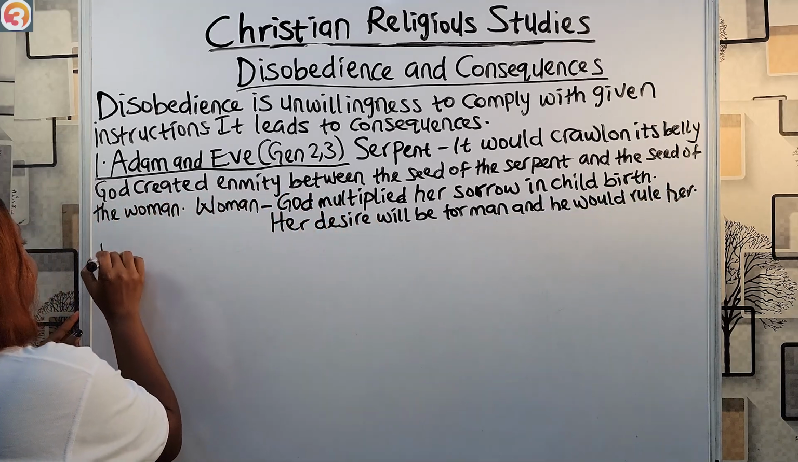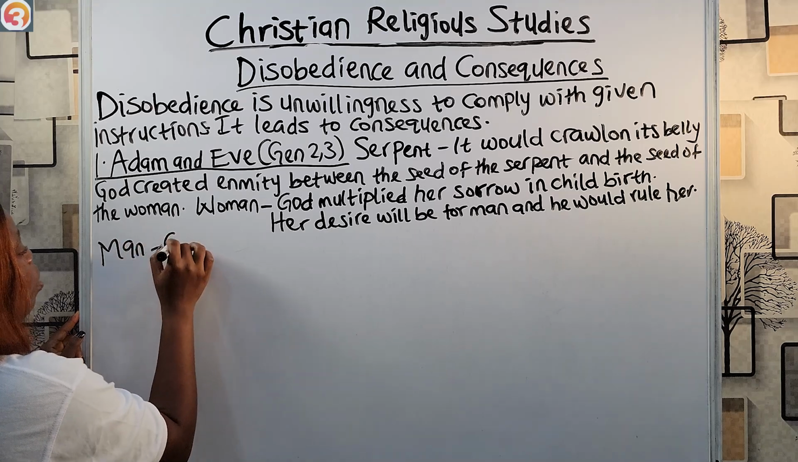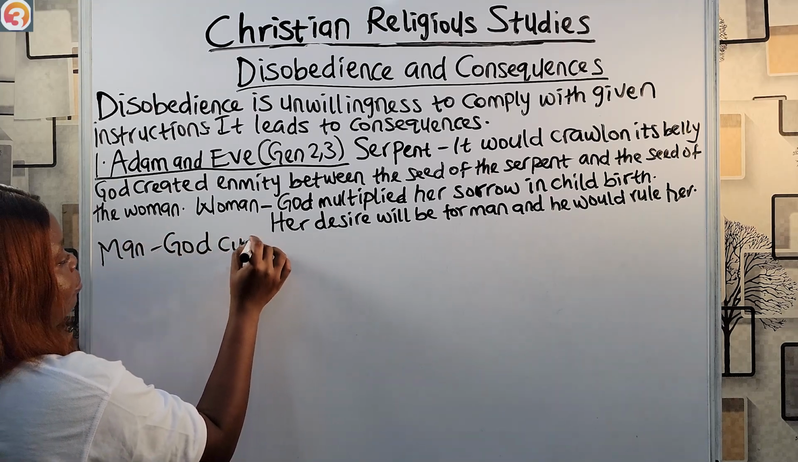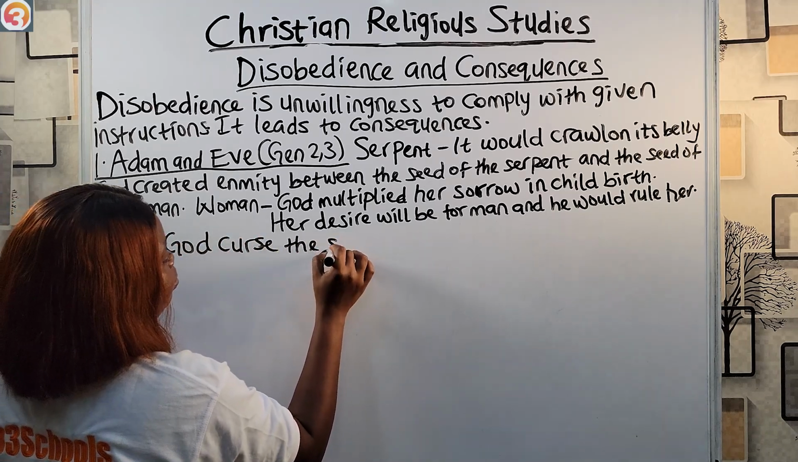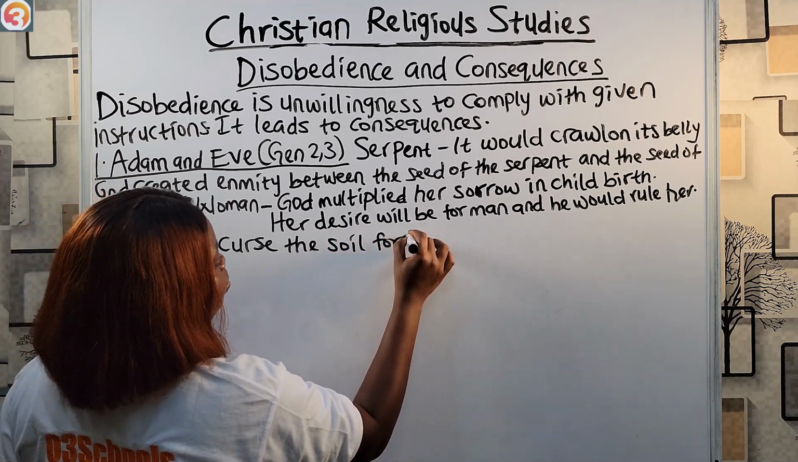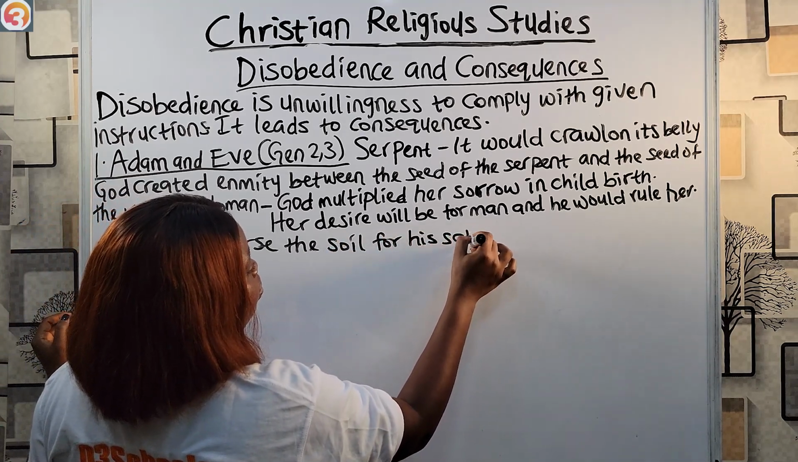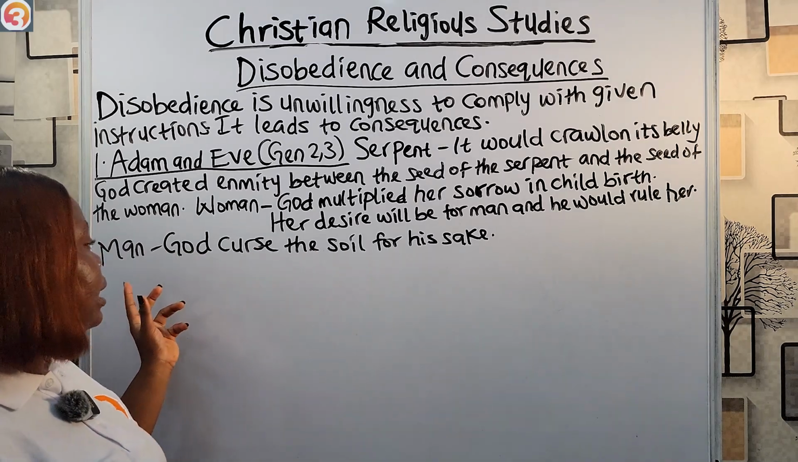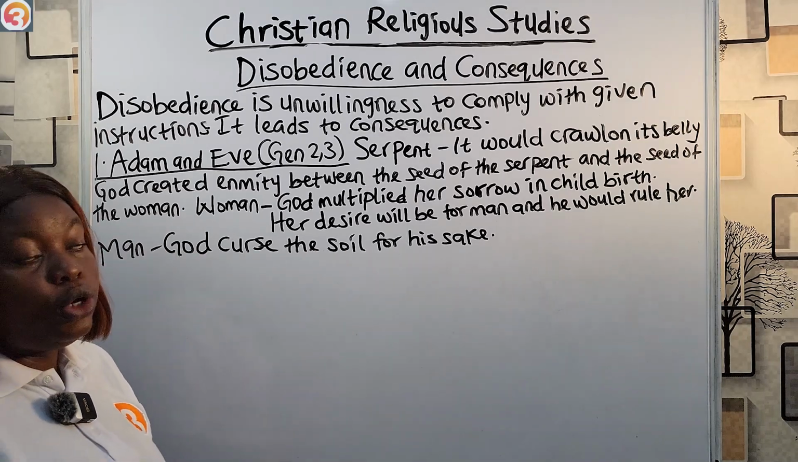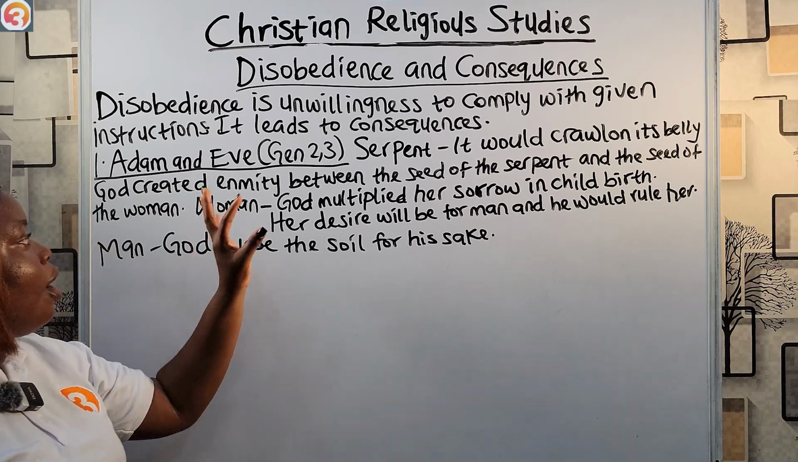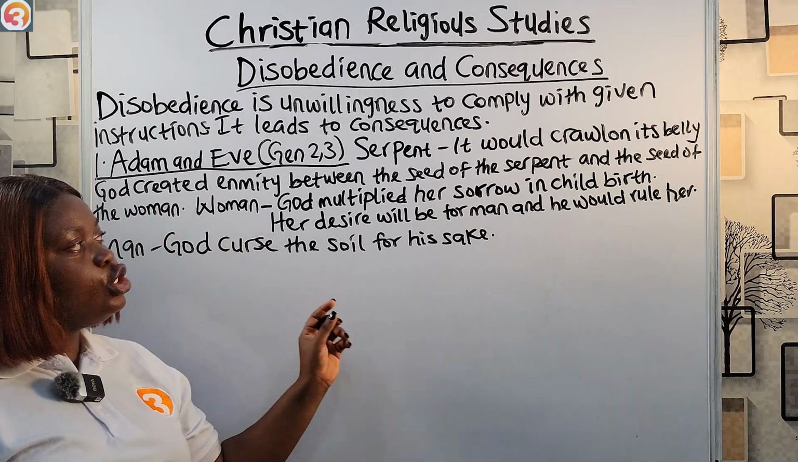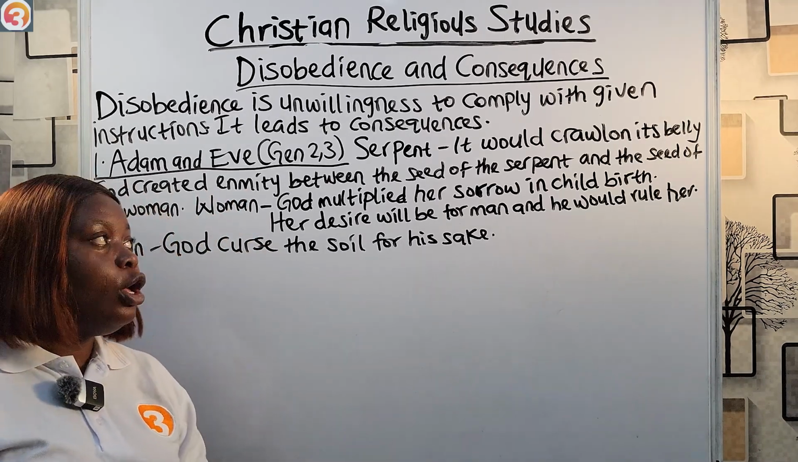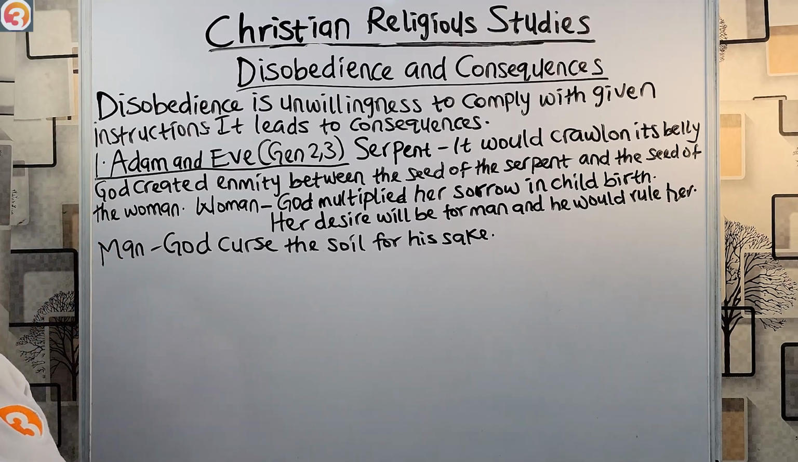As for man, God caused the soil to be cursed for his sake. So God caused the ground to be cursed for man, and he would toil to eat all the days of his life. That was for Adam and Eve. They disobeyed the instruction that God gave them, not to eat from the tree of good and evil, and these were the consequences that it got them.